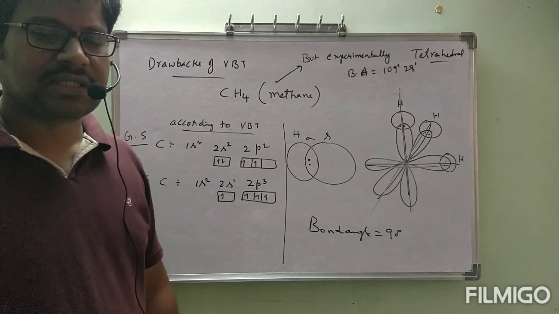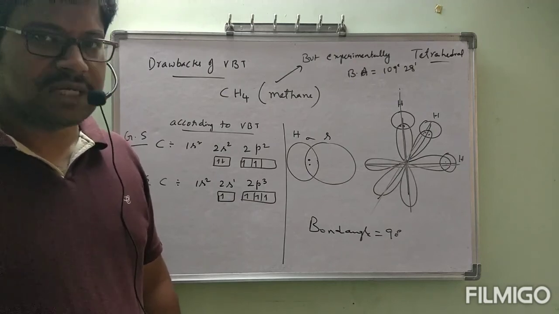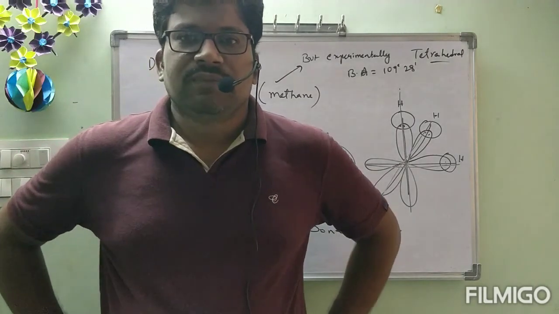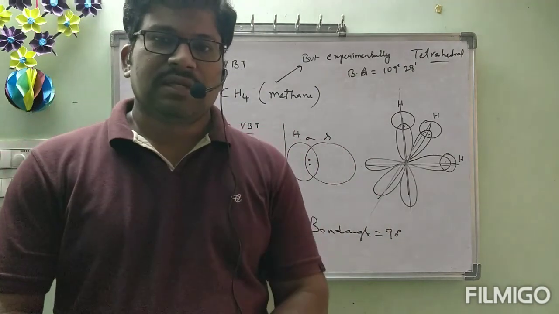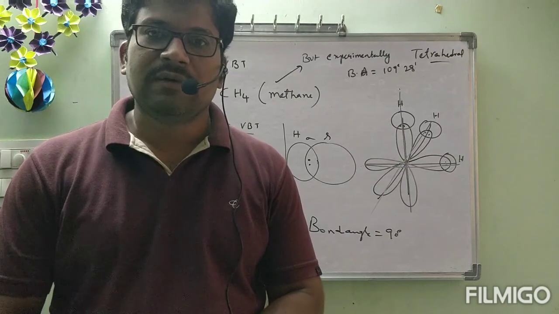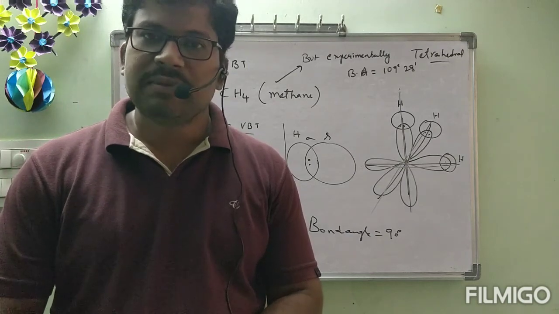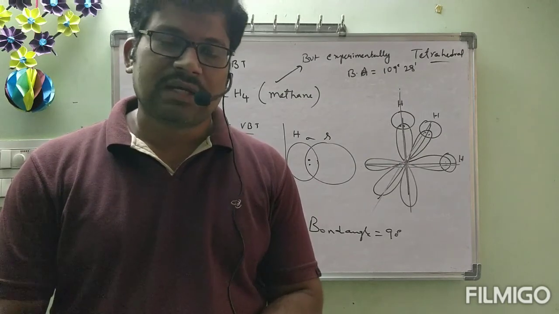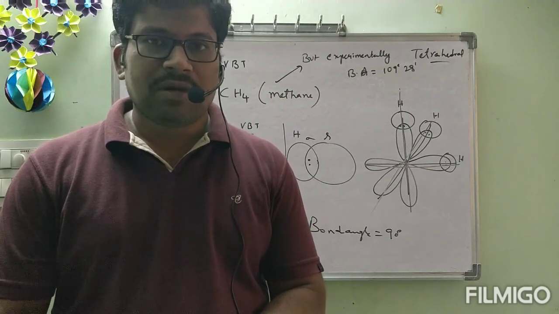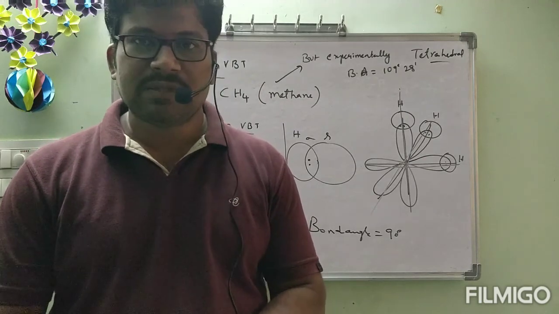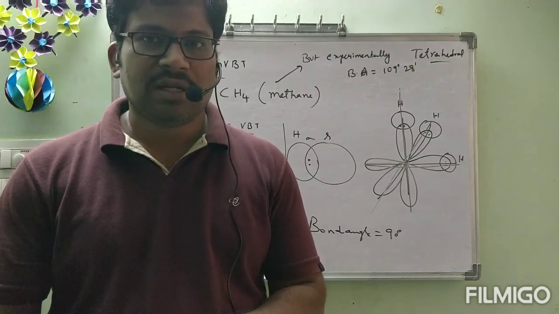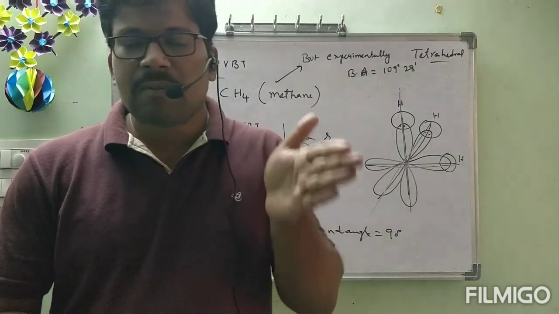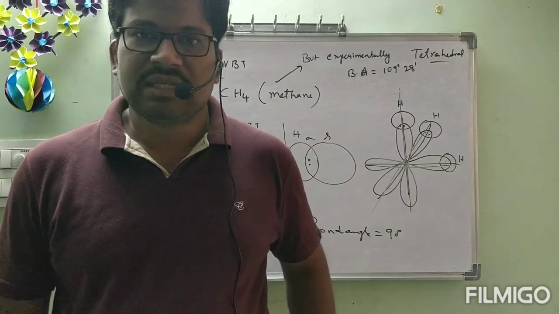To explain the structures, the next topic is hybridization. So that is about today's class. In today's class, what are the concepts we have studied? We started with differences between sigma and pi bond. After that we saw polar covalent bond and non-polar covalent bond, and electronegativity difference. What is meant by electronegativity? The tendency of an atom to pull the bond pair of electrons towards itself is called electronegativity. Polar covalent bond we have seen, non-polar covalent bond, and even I took examples. After that, the drawbacks of valence bond theory. By this, valence bond theory is completed. And to explain the drawbacks of valence bond theory, we have started with the next theory called hybridization.